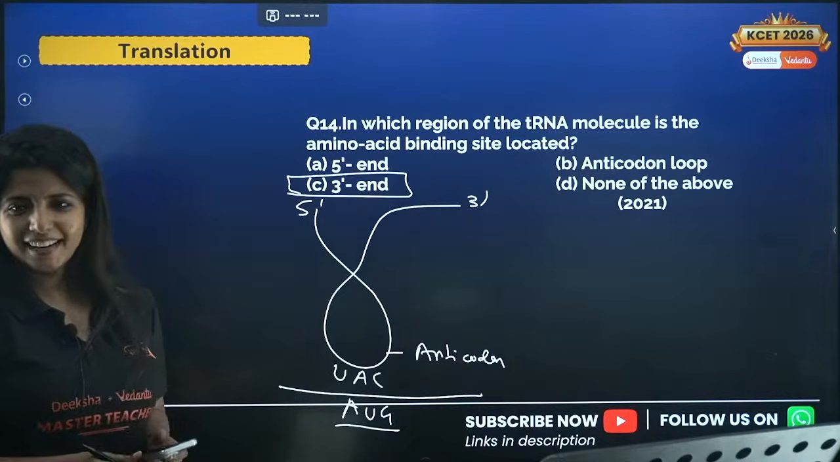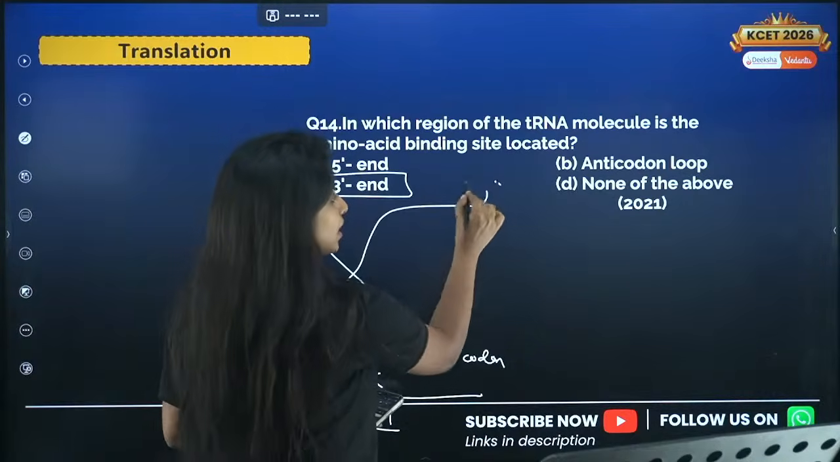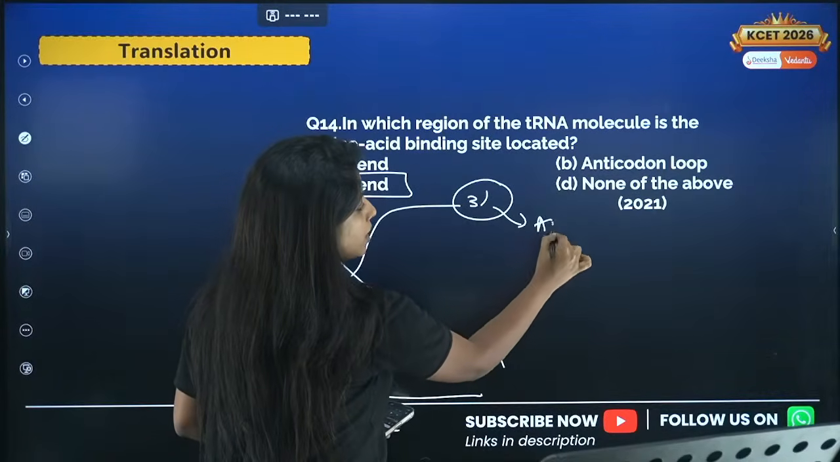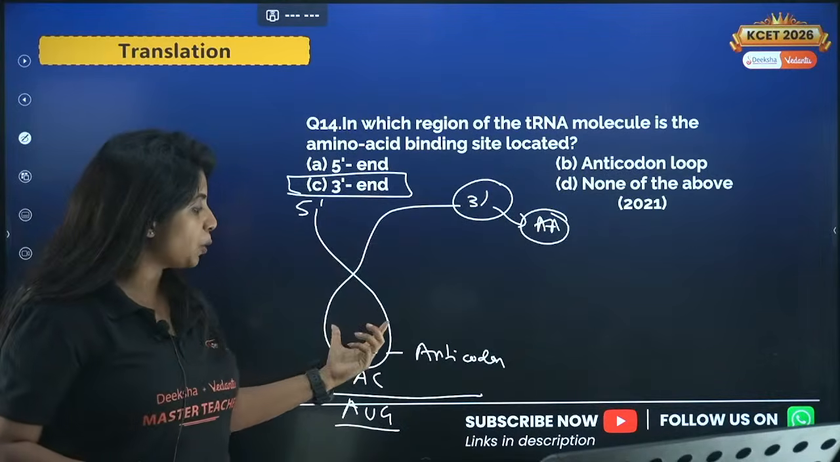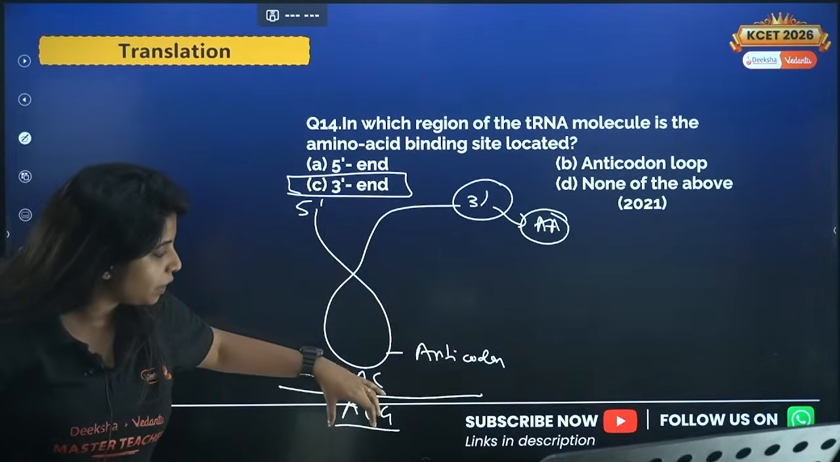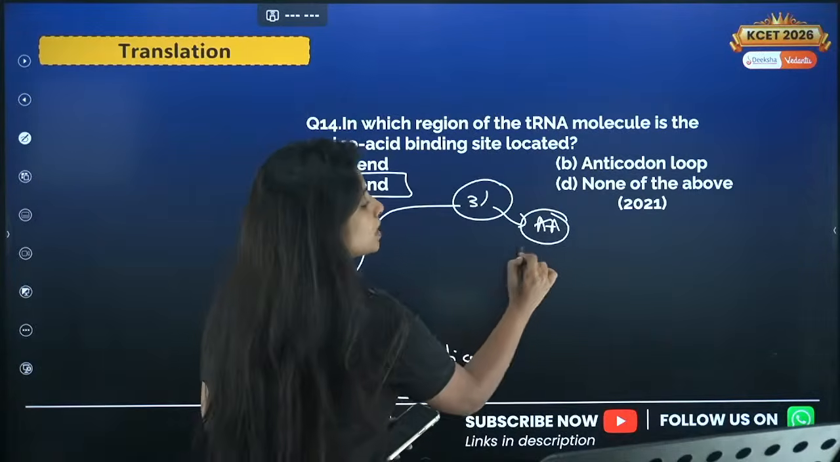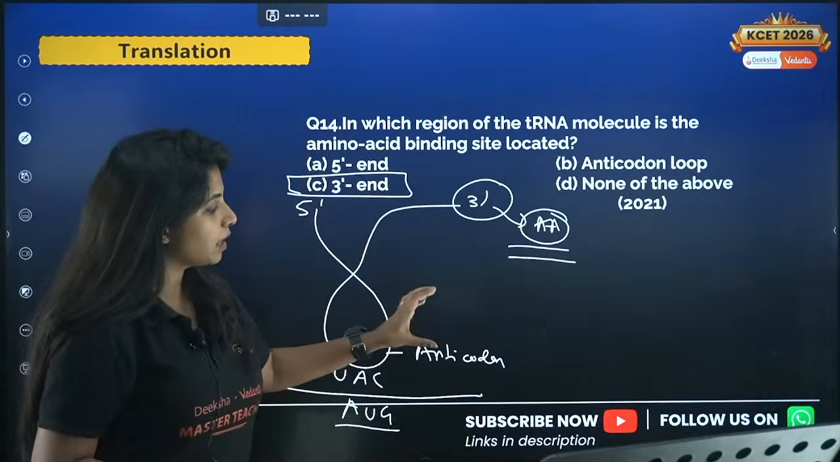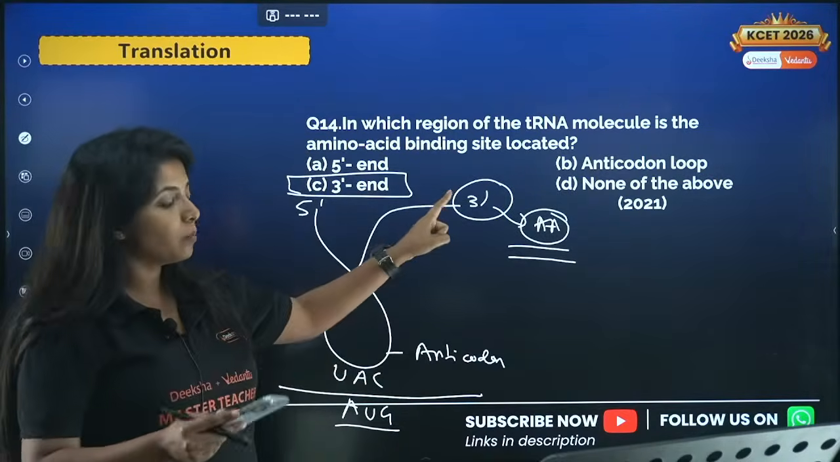Is it C? Does the amino acid come and bind over here? Well, the answer is yes. It is at the 3' position that the amino acid will come and bind. So basically the amino acid will be there, the anticodon is there, and now this will go and bind over here. That means we have to give this amino acid, which is methionine. The same thing goes on again and again in the whole translation process. So always remember it's the 3' end.